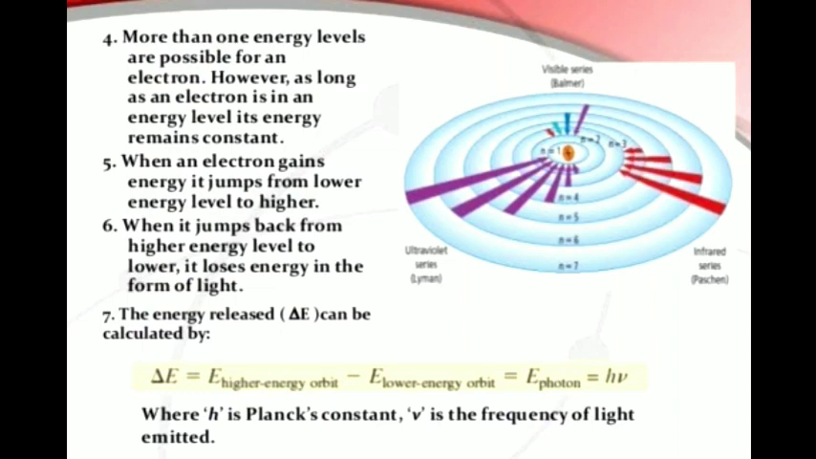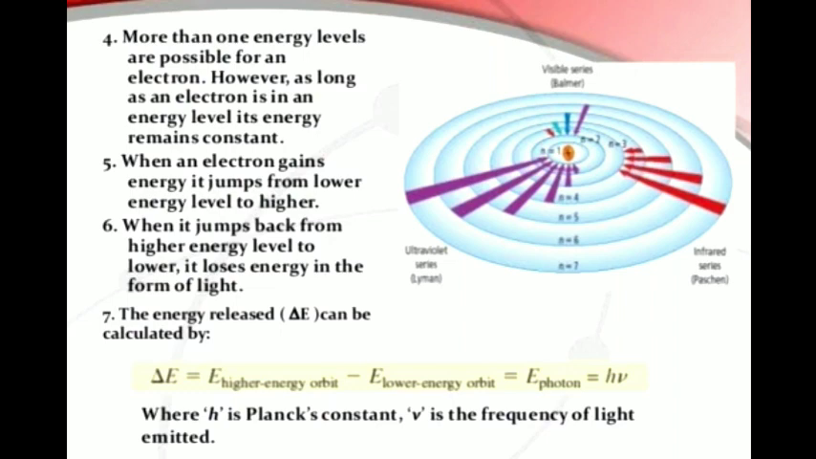Fourth one, more than one energy level is possible for an electron. However, as long as an electron is in an energy level, its energy remains constant. When an electron gains energy, it jumps from a lower level to a higher level. When it jumps back from a higher energy level to a lower level, it loses energy in the form of light. The energy released, delta E, can be calculated as the energy of the higher energy level orbit minus the energy of the lower energy level orbit, which is equal to E photon, because the energy is lost in the form of light. So E photon is equal to h nu.